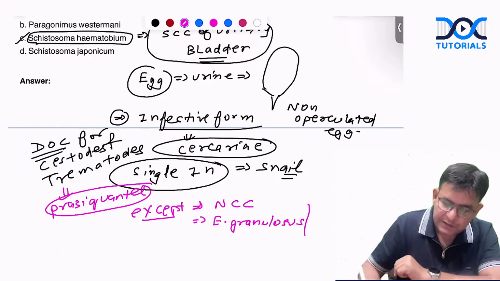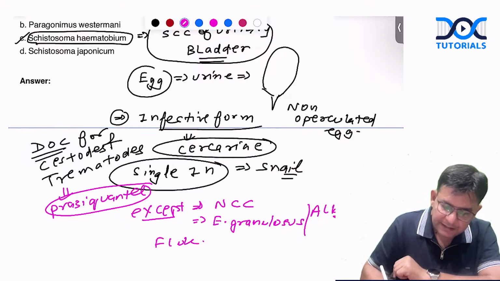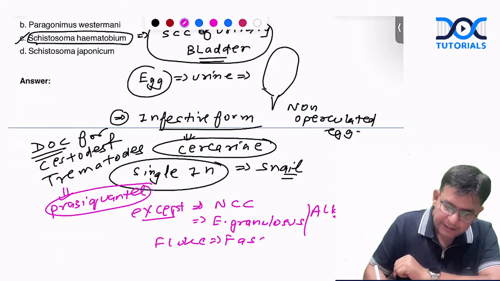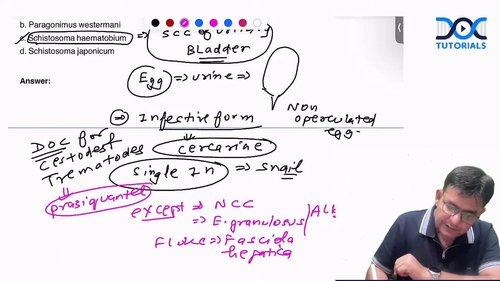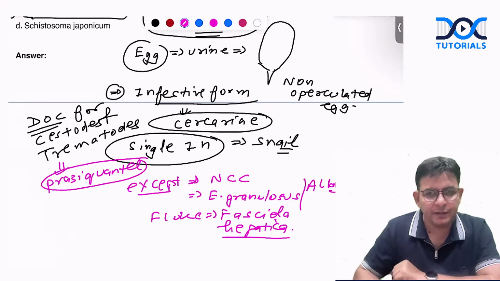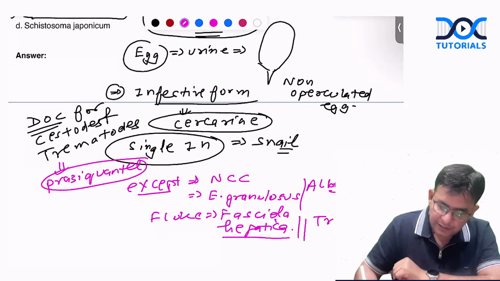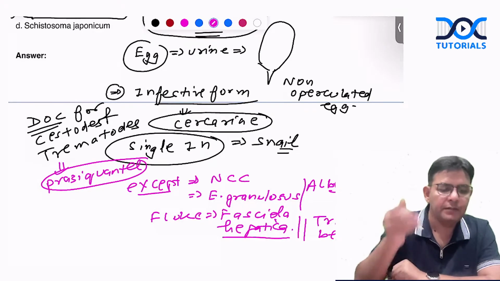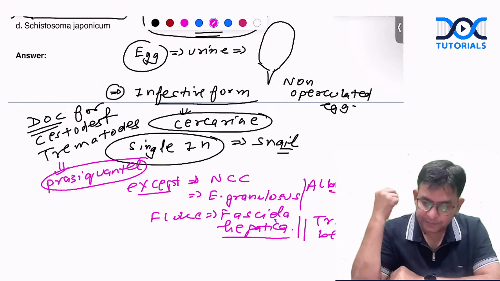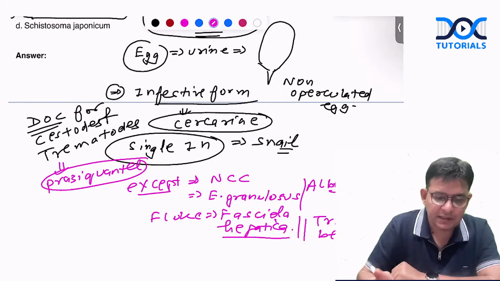For them, we use albendazole, and there is a fluke named Fasciola hepatica, which is termed as sheep liver fluke. For that, the drug of choice is triclabendazole. That is the answer here.